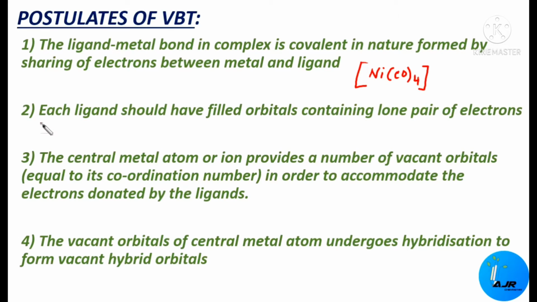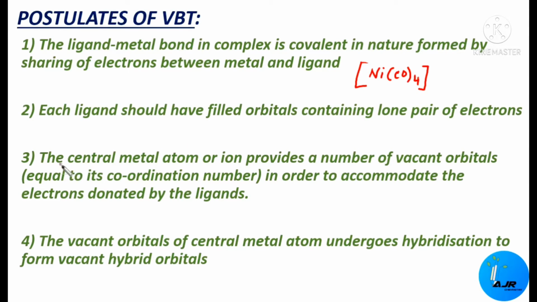So what's the next one? Each ligand should have filled orbitals containing a lone pair of electrons. Okay, here we are having 4 ligands, is it not? CO is the ligand, and we are having 4 ligands now. So these ligands should have filled orbitals, and those orbitals should contain a lone pair of electrons. Right?